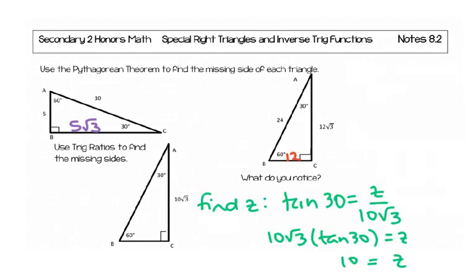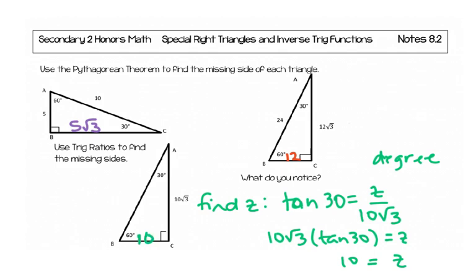For the third triangle, I'm going to first find this side Z, and to do that I used a trig ratio because I cannot use Pythagorean theorem. I only have one side, so I can't use Pythagorean theorem. So I set it up as the tangent of angle 30 is equal to opposite over adjacent, and so I've got Z over 10 square root 3, and then I'm going to multiply both sides by 10 square root 3. Make sure your calculator is in degree mode, don't forget, because if it's in radian mode, it's not going to give you the same answer and it will be wrong. And then when I solve that for z, I get that z is equal to 10. So I'm going to put that there.